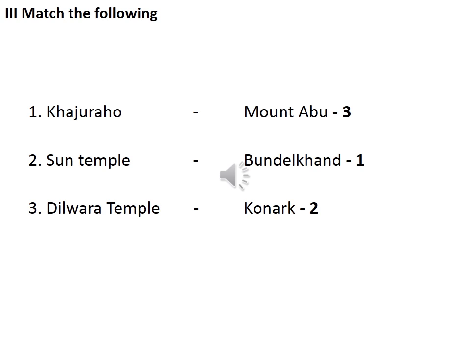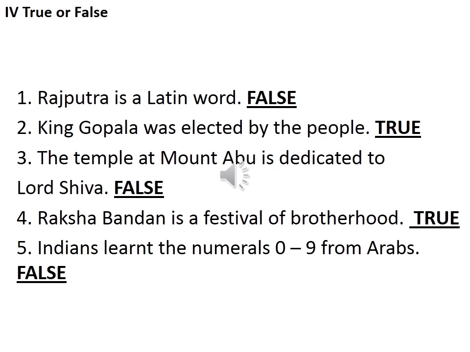So Khajuraho, Bundelkhand, Sun Temple, Konark, Dilwara Temple, Mount Abu. Then fourth element, true or false. Rajputra is a Latin word. False. Rajputra is a Sanskrit word.